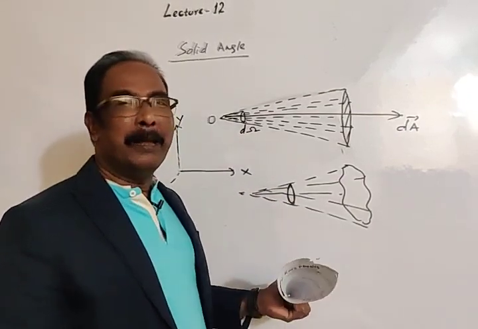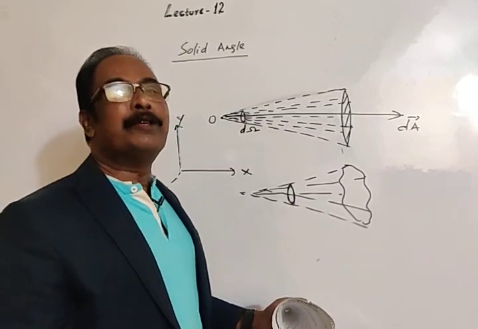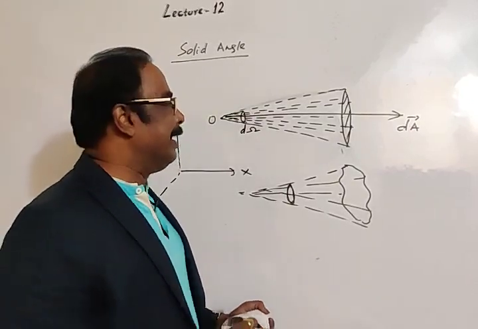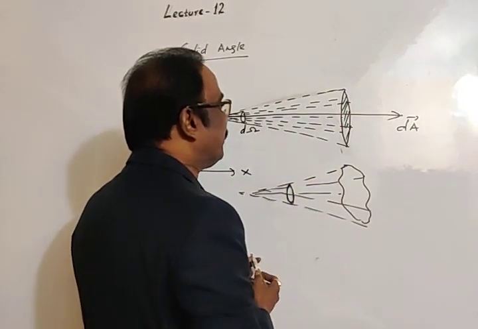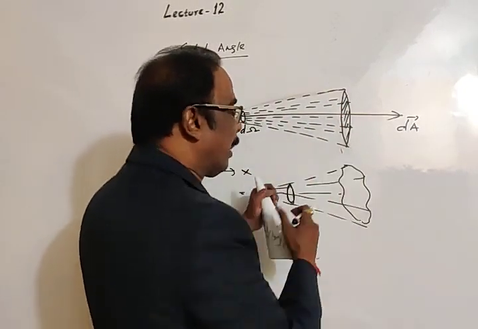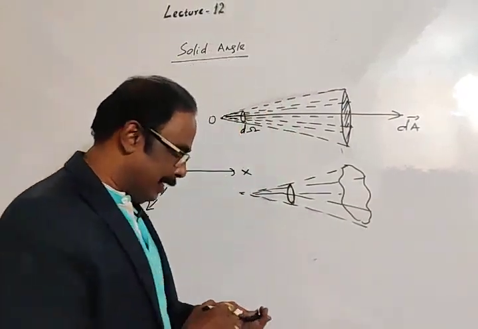So it is a 3-dimensional angle. Plane angle is 2-dimensional, solid angle is 3-dimensional. The magnitude of this area is dA, and the direction of the area vector is perpendicular to the plane of the surface.